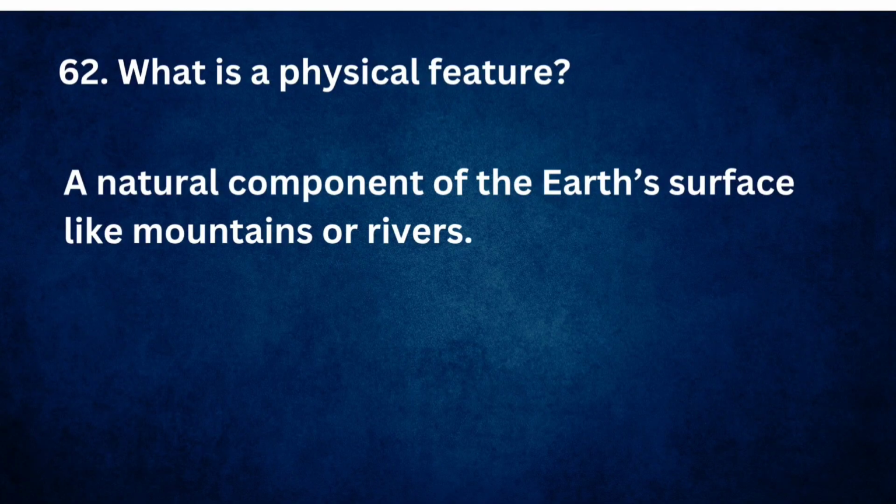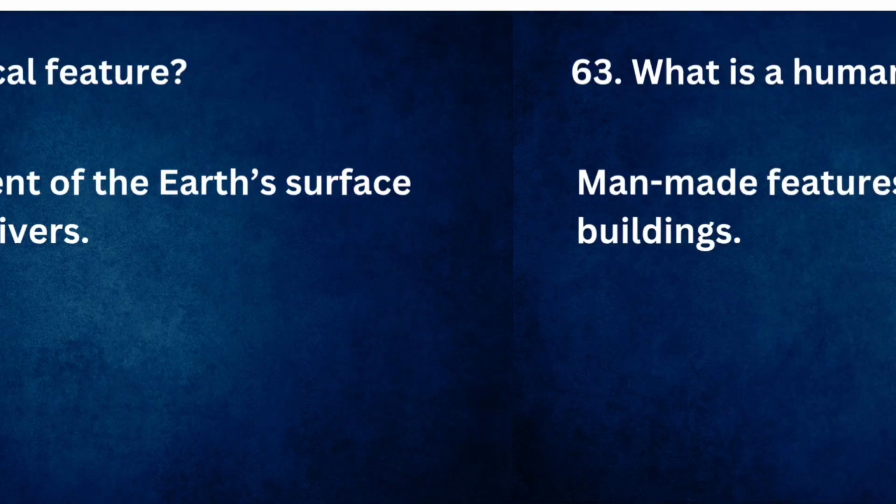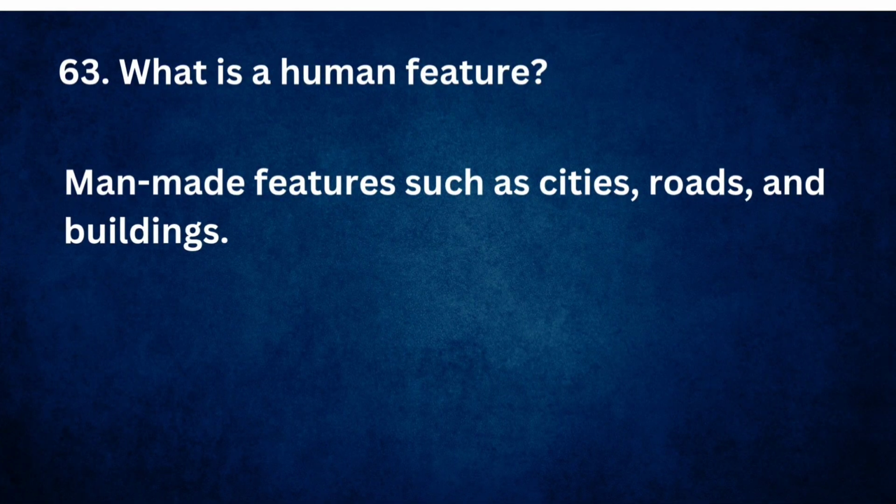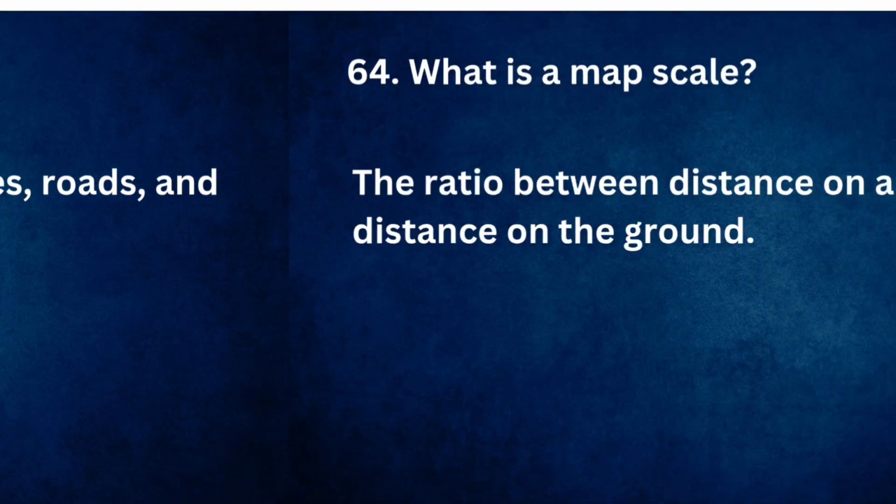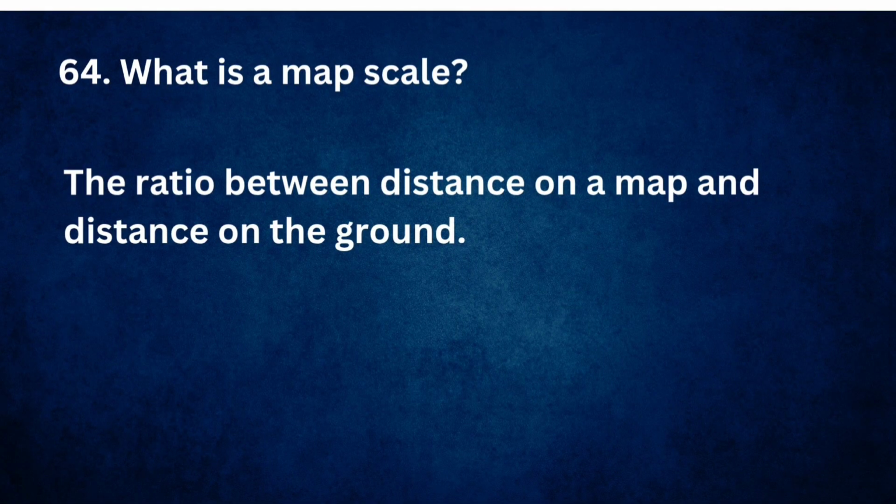What is a physical feature? A natural component of the Earth's surface like mountains or rivers. What is a human feature? Man-made features such as cities, roads, and buildings. What is a map scale? The ratio between distance on a map and distance on the ground.